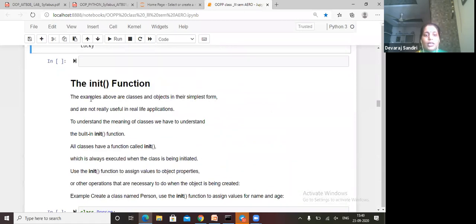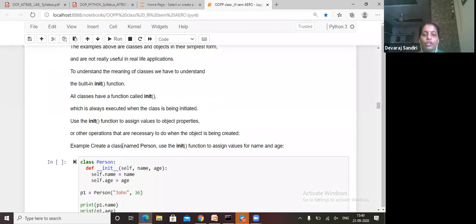This is the example we are given. It is the built-in init function. All classes have a function called init, which is always executed when the class is being initiated. Use the init function to assign values to object properties, or to do other operations that are necessary when the object is being created.